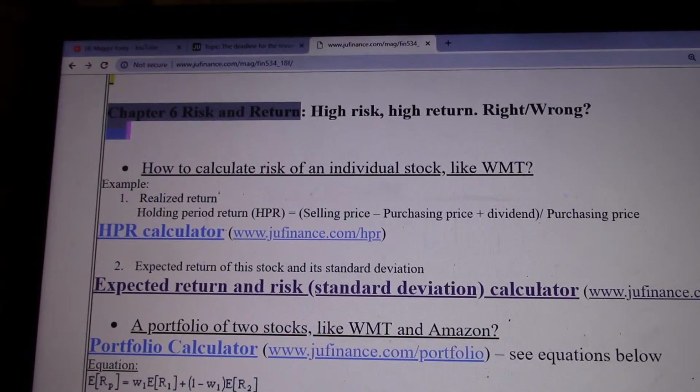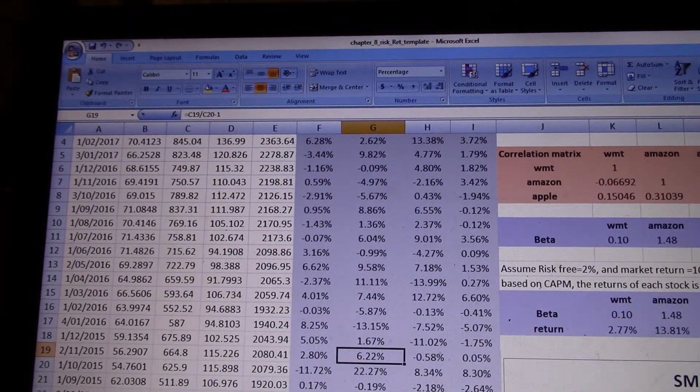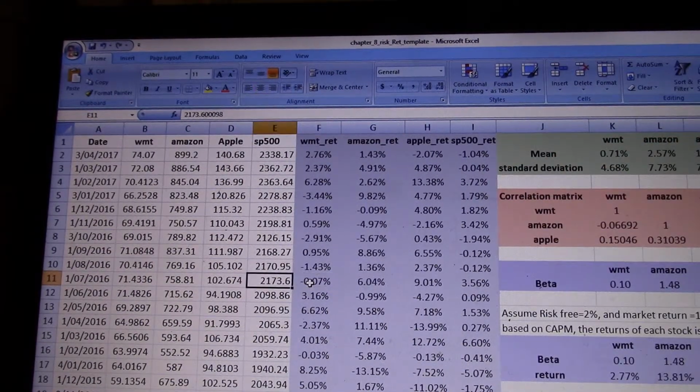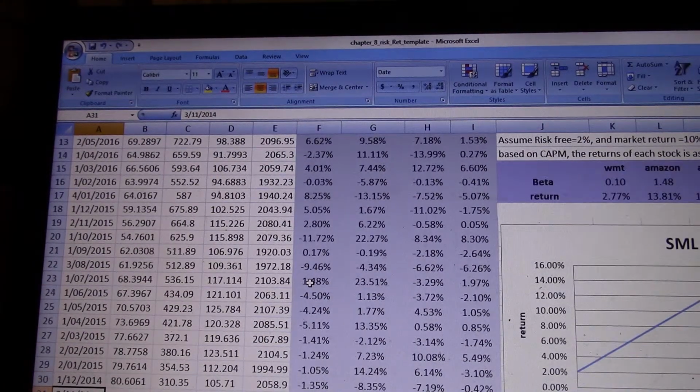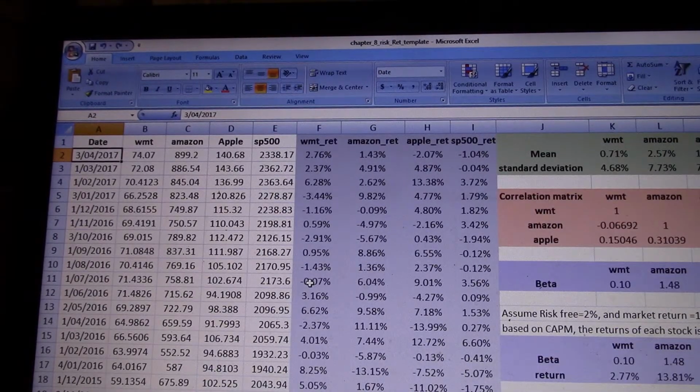Of course, there are other ways to calculate how risky a stock is, but there's a simple way, and it's a very universal way. I will send this Excel file with the announcement to you as reference. In this Excel file, I collected the stock prices for the past 5 years. But this is old data. The last date when I collected the data is April the 3rd, 2013. So I got the price of Walmart, the stock price of Amazon, Apple, and the S&P 500.